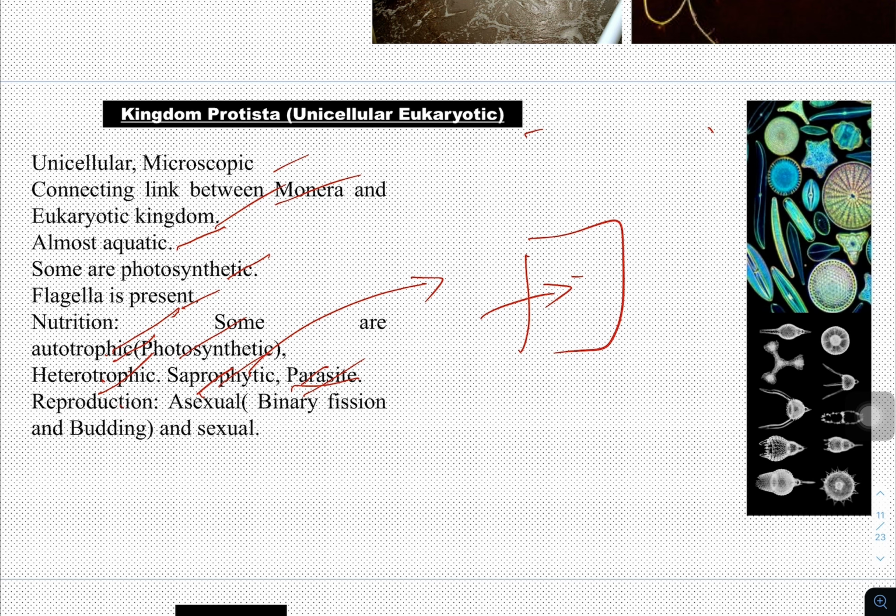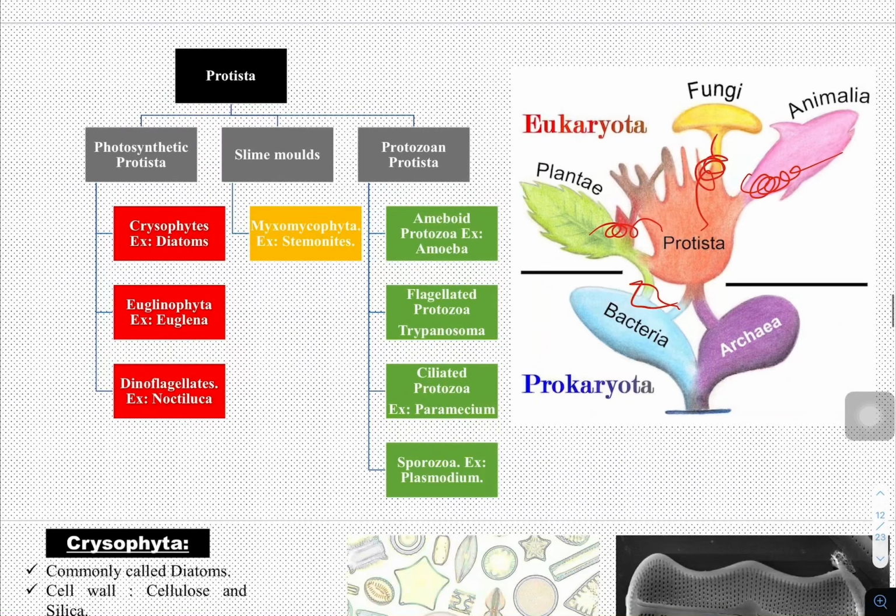Reproduction takes place by asexual methods, by simple binary fission or budding, and sexual reproduction takes place by the fusion of male and female gametes. See, this is the overall classification of Protista. Protista is divided into photosynthetic Protista, fungi-like Protista and animal-like Protista. Fungi-like Protista are called slime molds. Animal-like Protista are called protozoan Protista.